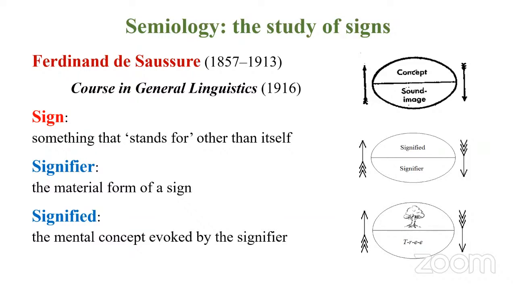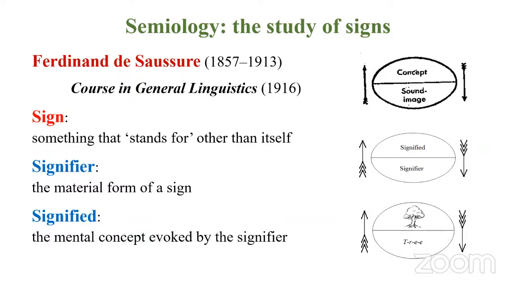Why a tree is called a tree, we don't know. But in different languages, we have different words. In Tamil, we say maram, right? Or in Latin, arbor. Again, in French, arbre. There is no logic why we don't have the same word for this idea called tree. We follow the tradition. Someone told us it is tree. Because that's how people have been calling that object, maram, or arbre, we follow it, right?